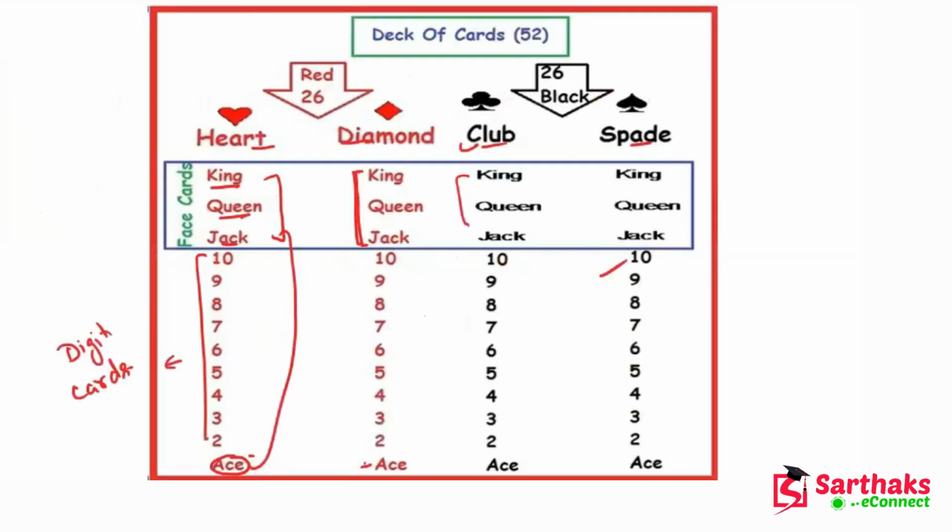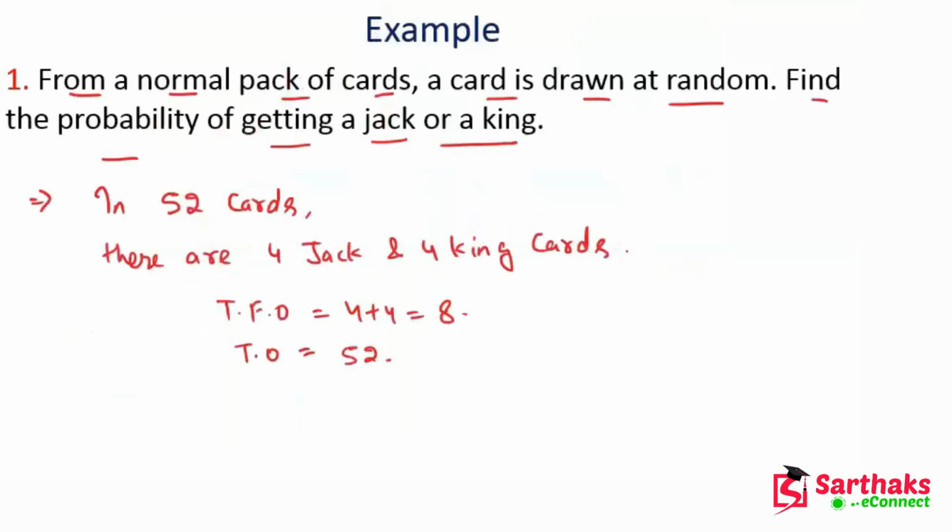From this we can say that 1, 2, 3 and 4, 4 kings and 1, 2, 3 and 4, 4 jacks, so there are total 8 cards. So we have to draw a card from the 52 cards. Now we have to find the probability of getting a jack or a king. We know that there are total 4 jack and 4 king. So total favorable outcome is 8 and total outcome is 52.